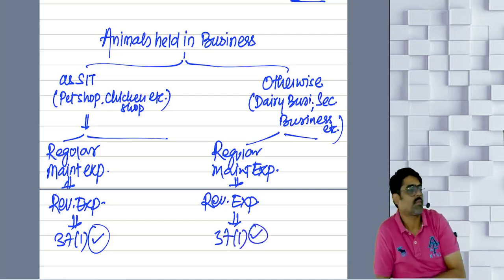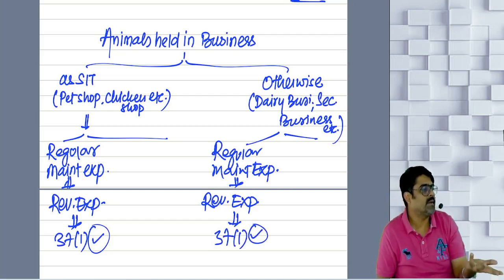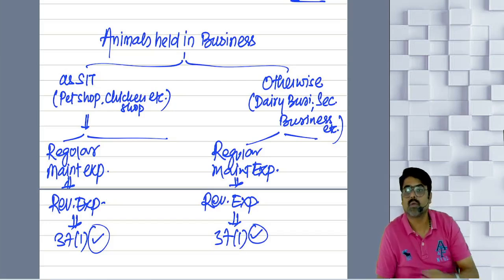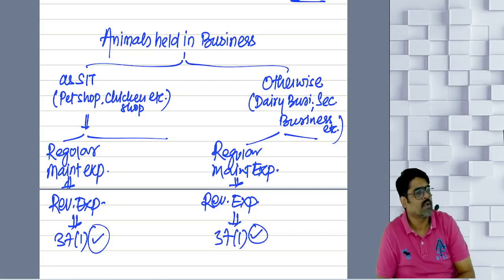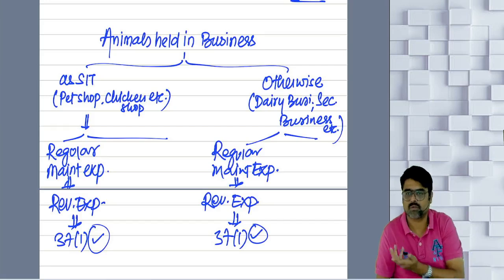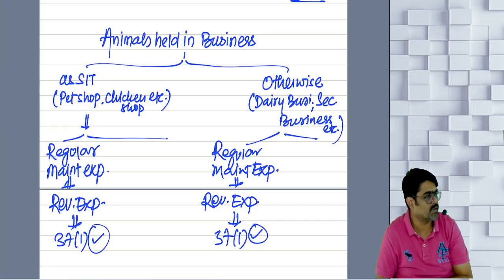Simple. So whether you are having them as stock in trade or not will not make any difference. Whatever expenses you are incurring to feed them and maintain them are all revenue in nature, and will be allowed as a deduction because they are incurred in the course of your business or profession on the animals which are used for your business or profession.